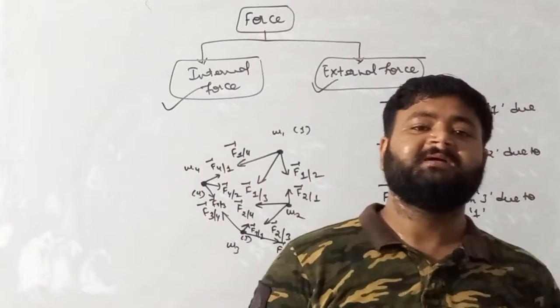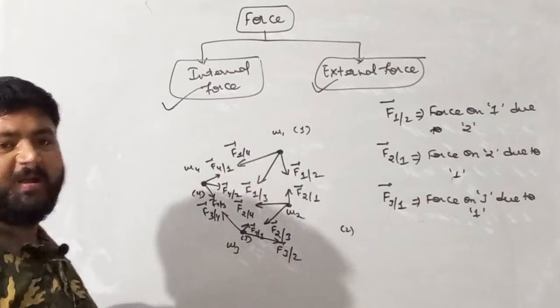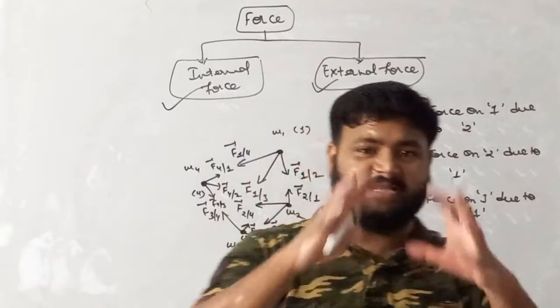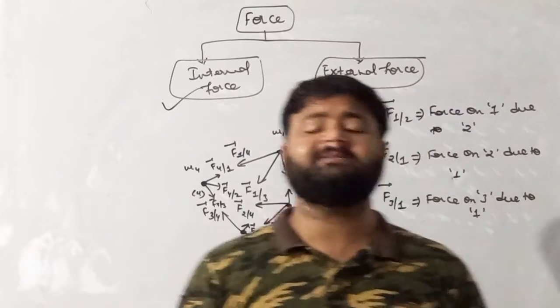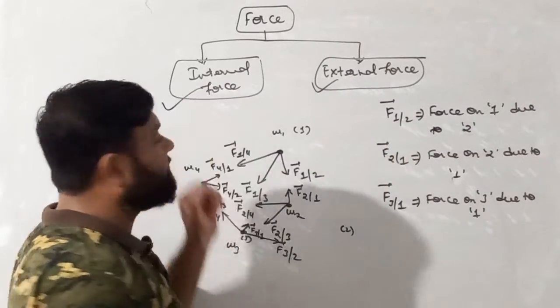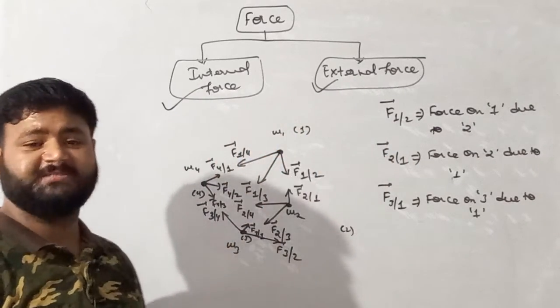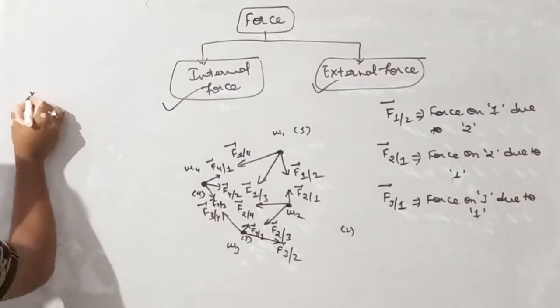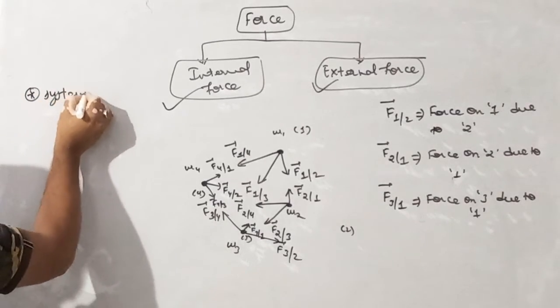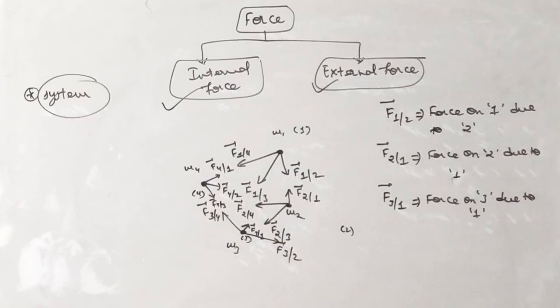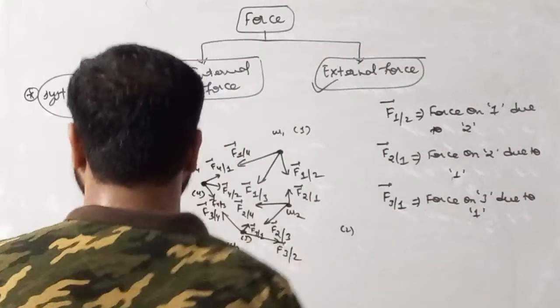I am repeating once again. This is basically a system of particles in which 4 particles are there and all the particles are placed in such a way that all the particles apply force on each other. We are discussing now system, internal and external forces. Now see, my dear student, there is a word called system. System means the observation bodies. Write down: system means observation or considering bodies.